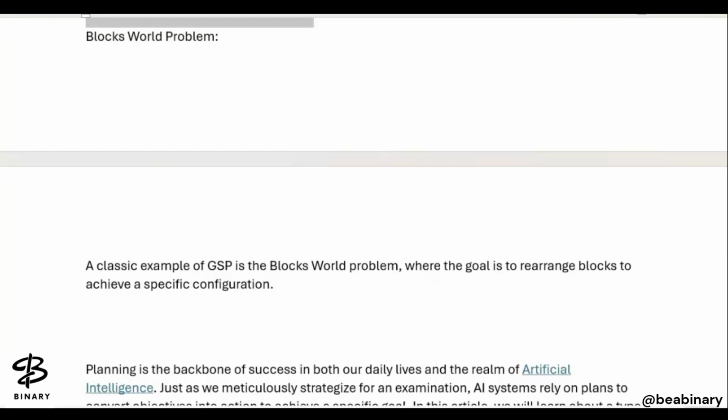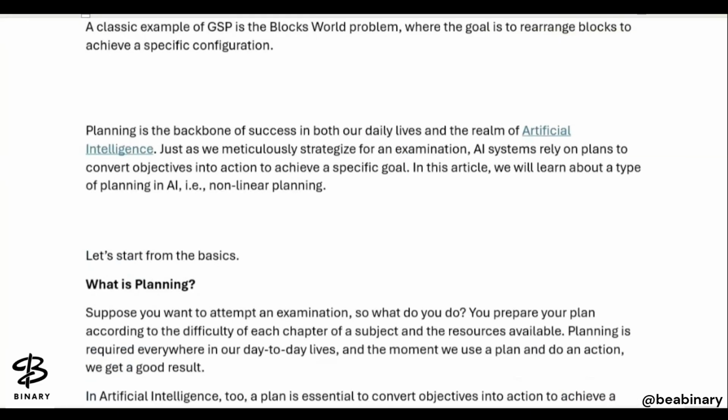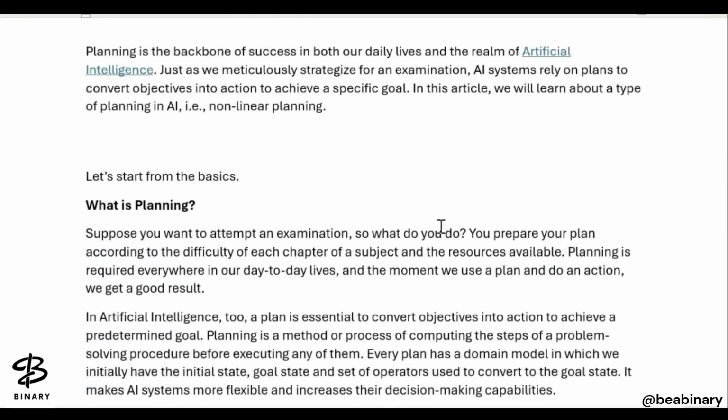So here we have just seen the introduction of goal stack planning. So what is planning? Planning is the backbone of success in both our daily lives and in the realm of artificial intelligence. Just as we meticulously strategize for examinations, AI systems rely on plans to convert objectives into actions to achieve a specific goal. So any AI system basically needs planning.